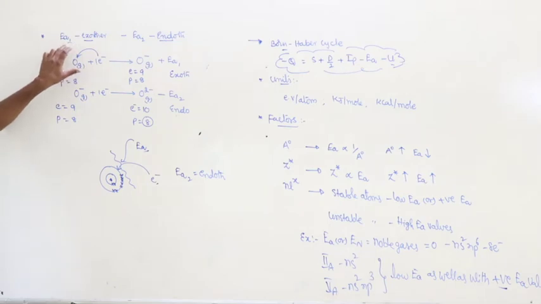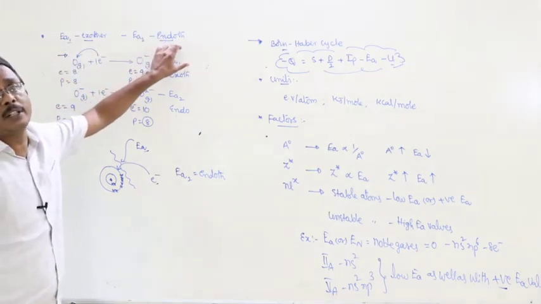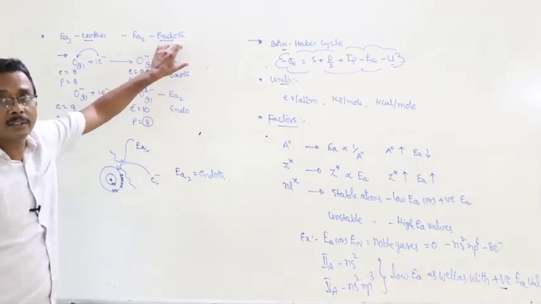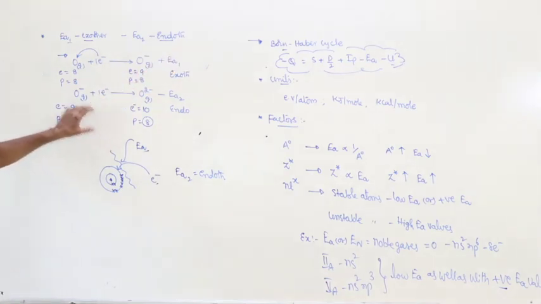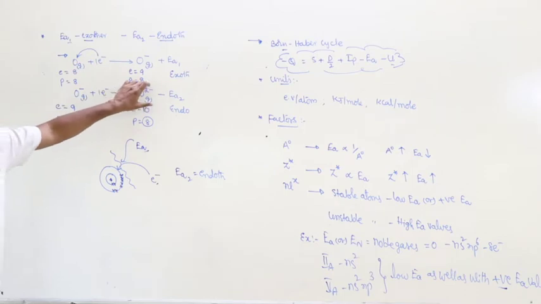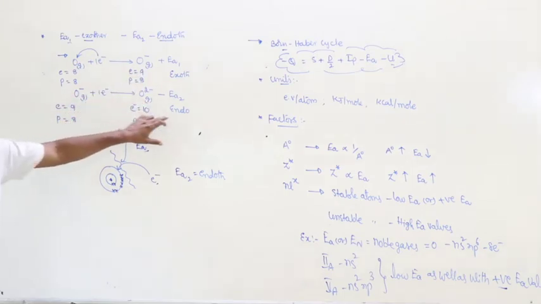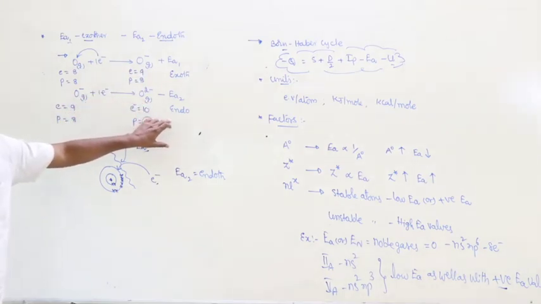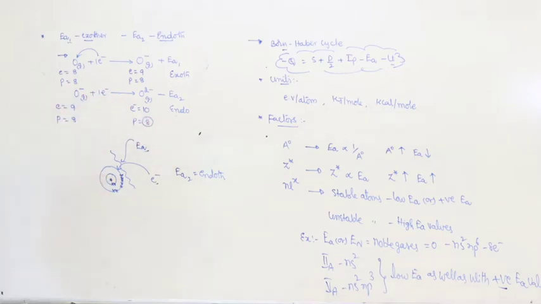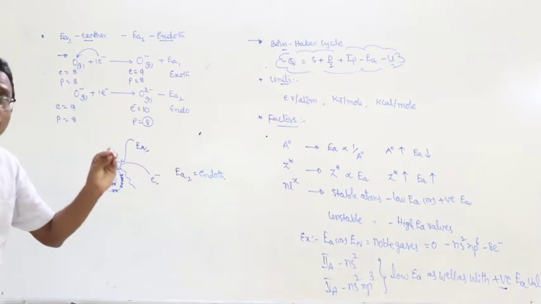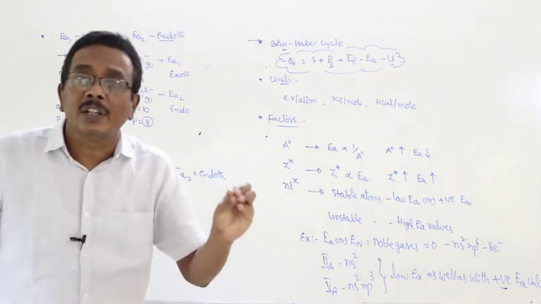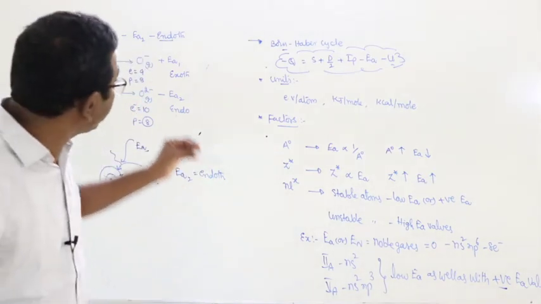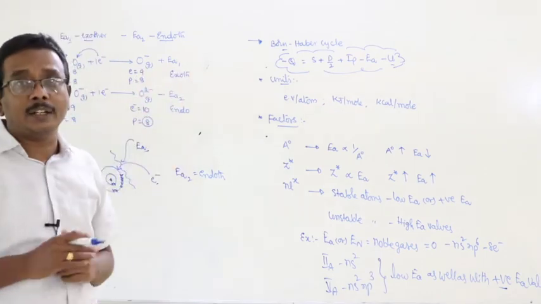For most of the elements, first electron affinity is exothermic and second electron affinity is endothermic. Here the first electron affinity of oxygen is negative, but the second electron affinity is positive, endothermic. Why? This is the explanation. When an electron is added to a neutral gaseous oxygen atom, it is converted into a uni-negative anion.